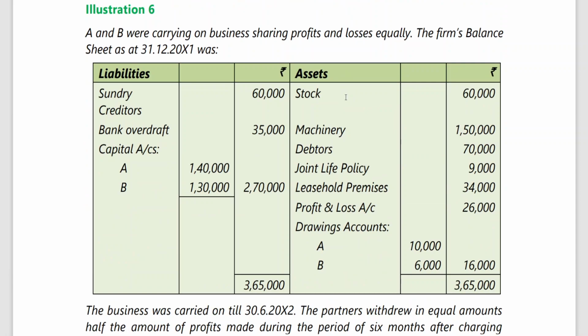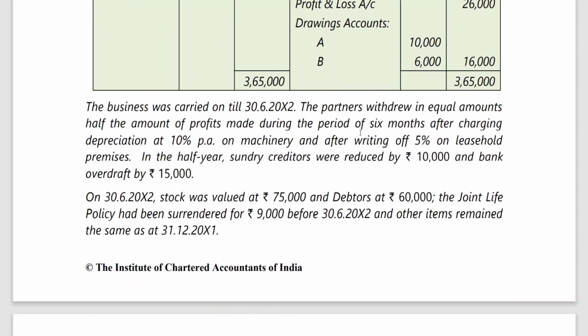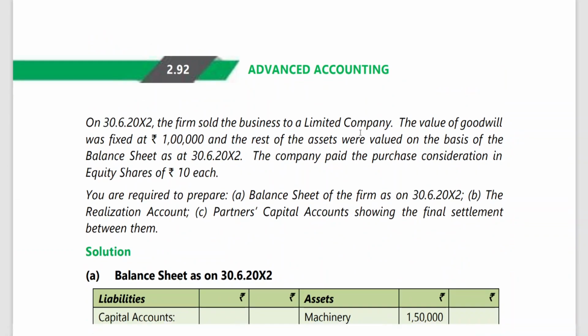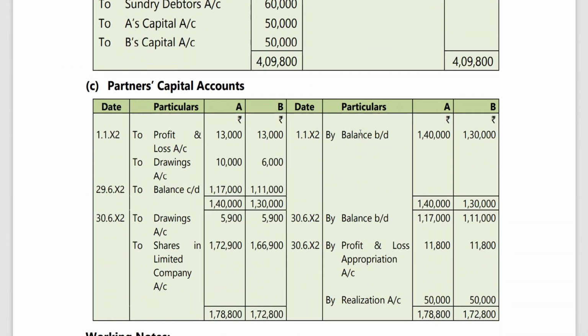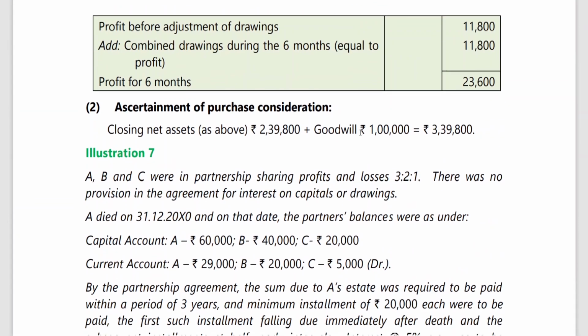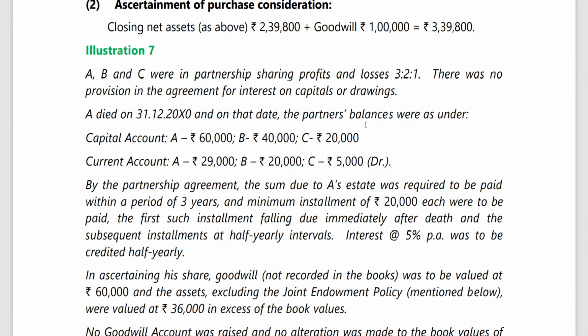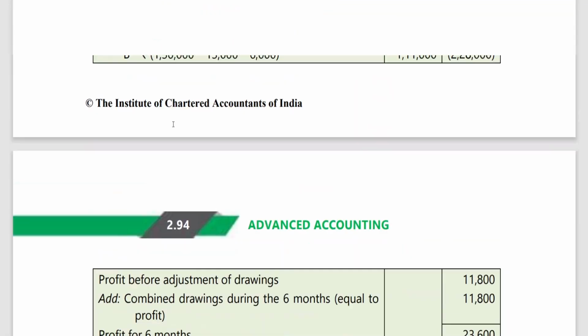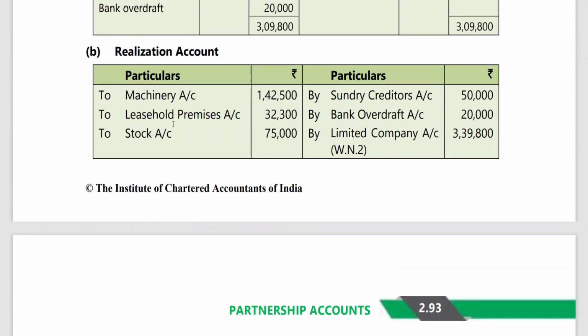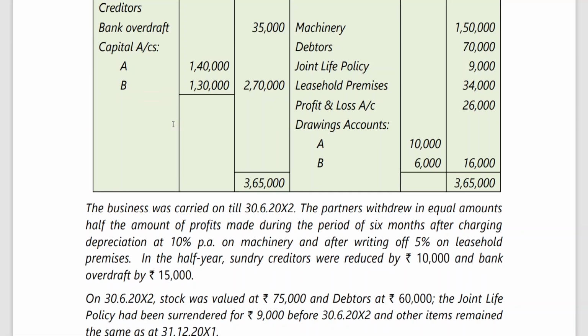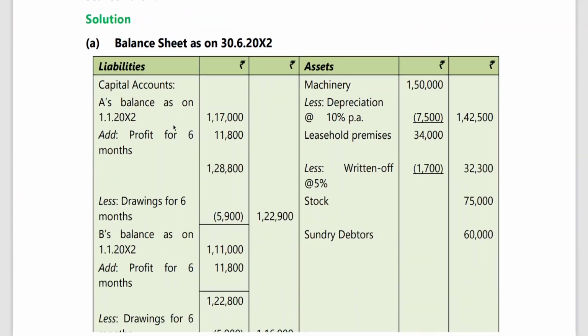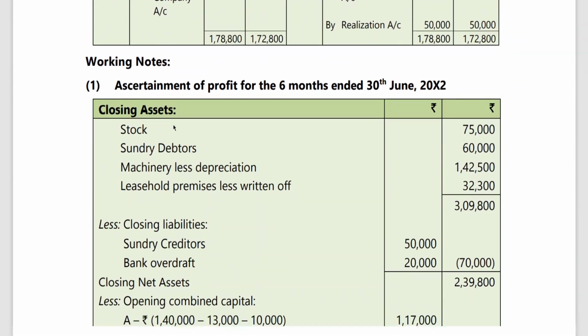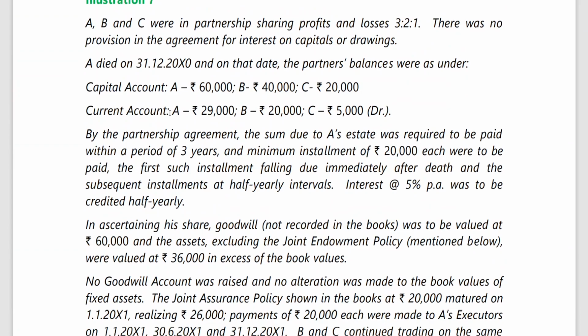Partnership sale to company also, these models we have done. They have carried on business for 6 months. This problem, you have even written the examination on this model. This is important. A died. Death and conversion. Death and sale, I think this is. Sale to a company, death. This is the problem I'm talking about. The seventh one is very important.